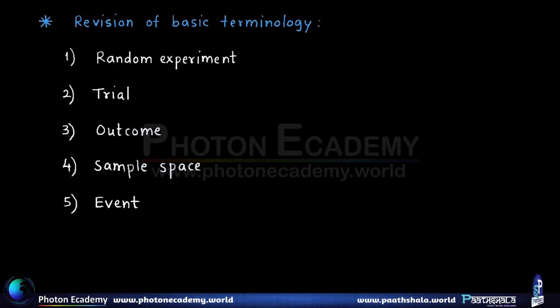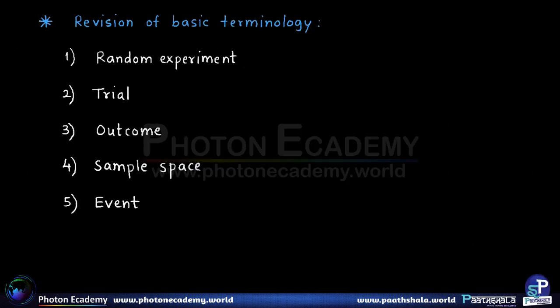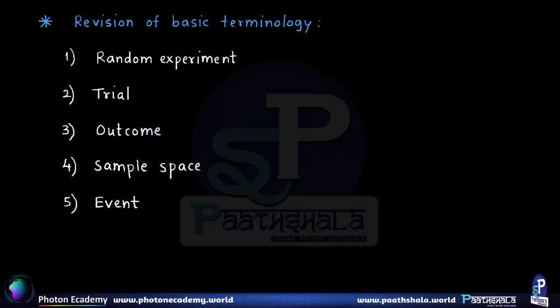Now each run or each execution of an experiment is called a trial. So if we think of tossing of a coin as an experiment, then one toss is nothing but one trial. If we toss it once again, then that second toss is the second trial, and so on. Now each trial of an experiment will result in some outcome of the experiment. Taking once again the example of tossing of a coin, you know that it can result in any of the two outcomes that we call heads or tails.